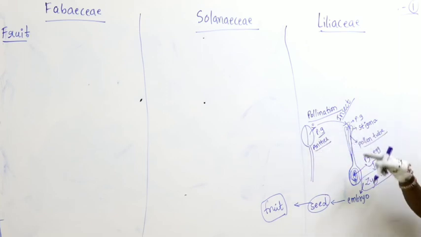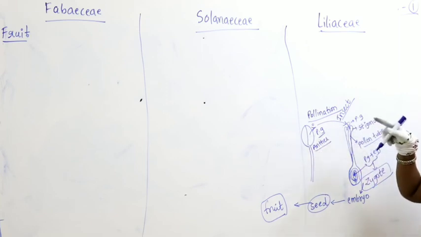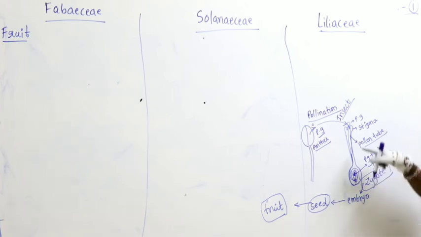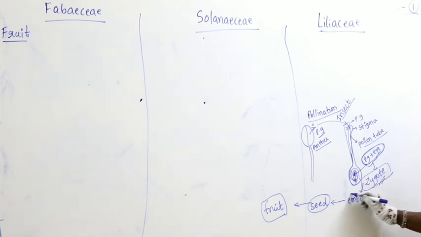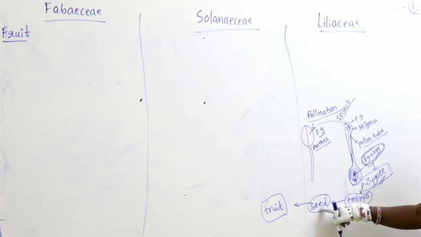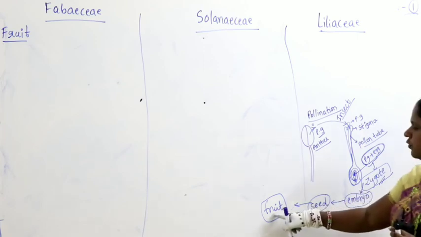Right. So when pollen grain falls here, how do you think it enters inside? With the help of pollen tube. It enters inside and here pollen grain fuses with the egg. As a result it forms zygote. Then zygote slowly undergoes some changes. Zygote develops into embryo. Embryo further develops into seed and seed develops into fruit.